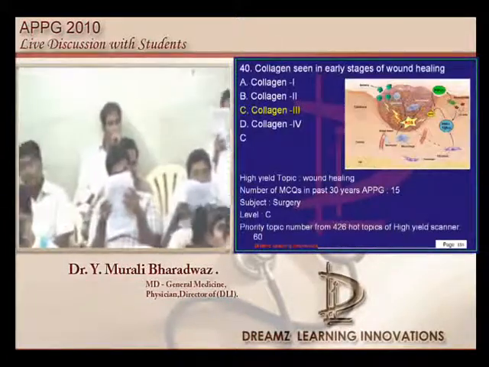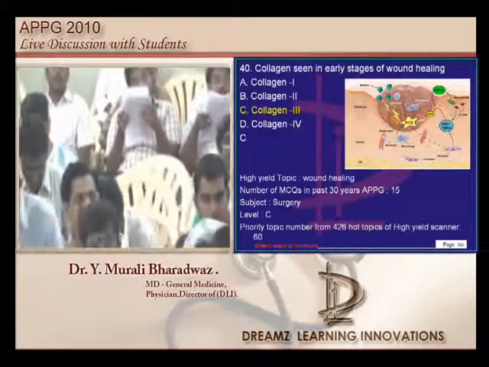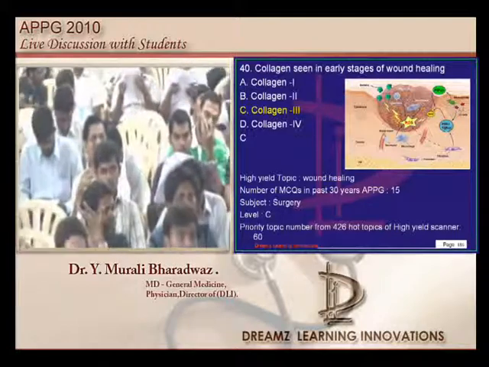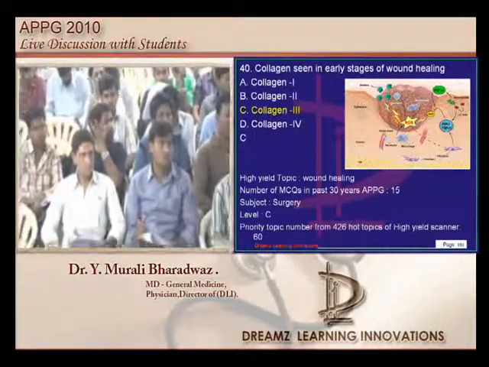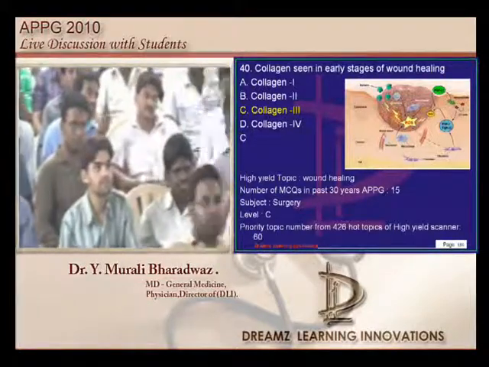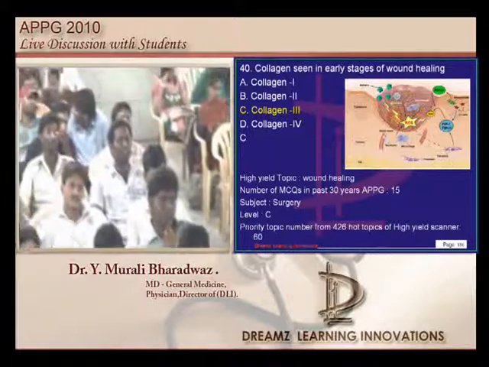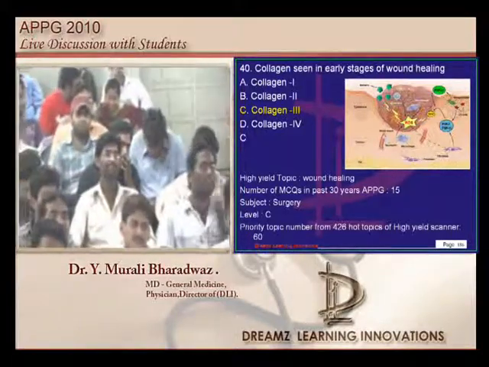This is a dirty question. In wound healing, what is healing by primary intention? All these things we learnt and went to the exam. The examiner will take us by surprise by asking which type of collagen it is. It is collagen type 3, which is seen in the early phases of wound healing, is what you have to remember.